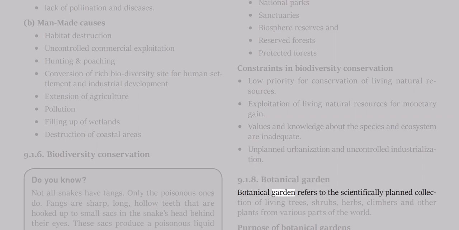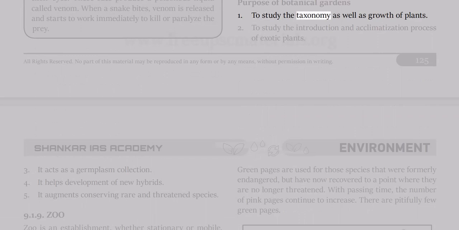9.1.8 Botanical garden. Botanical garden refers to the scientifically planned collection of living trees, shrubs, herbs, climbers, and other plants from various parts of the world. Purpose of botanical gardens: 1. To study the taxonomy as well as growth of plants. 2. To study the introduction and acclimatization process of exotic plants.